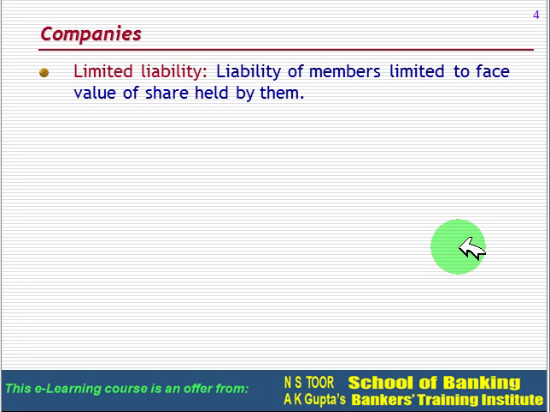Limited liability, that is another feature. So liability of the members of a company, it is limited to face value of shares held by them. So they do not have any other liability except to the extent of face value of the share they are holding.